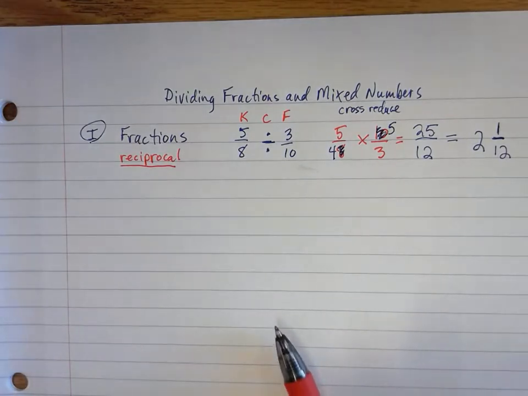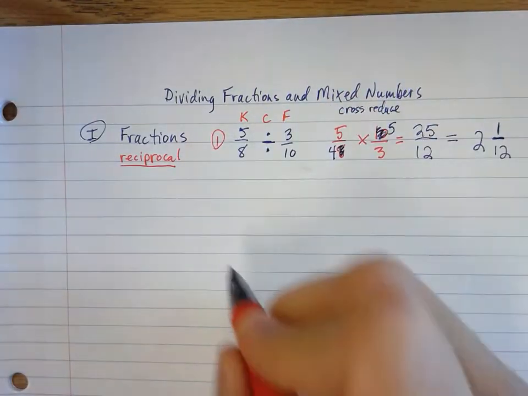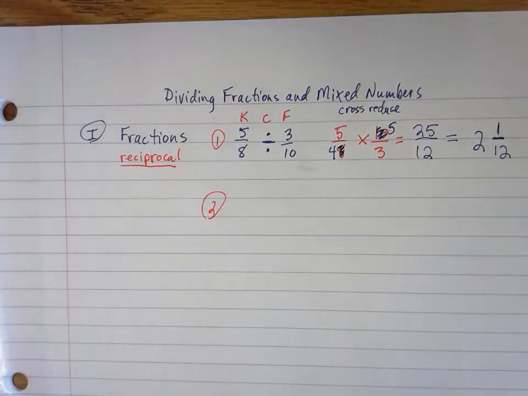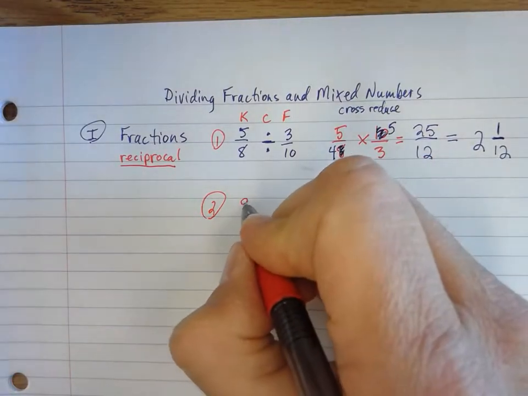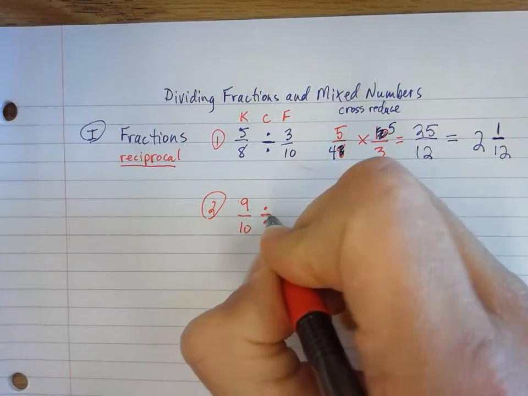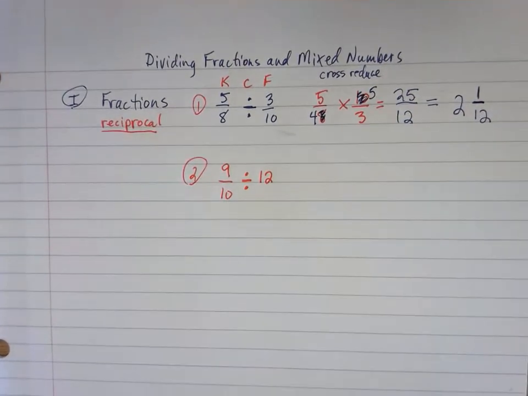All right, let's try another one here. So we'll number that one number 1. Let's come down here and try another one, just with fractions. All right, let's say you've got, well, let's do this one. 9/10 divided by 12, just the whole number. Alright, some people freak out over that. Ain't no need to freak out over that. Okay, so don't let that bother you.